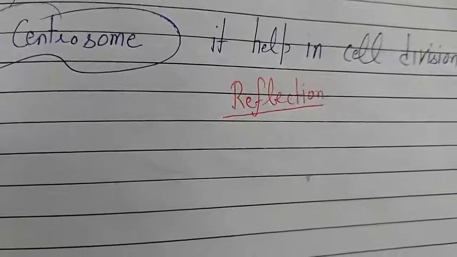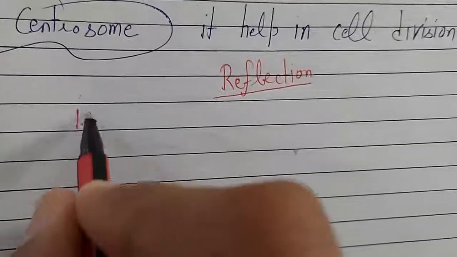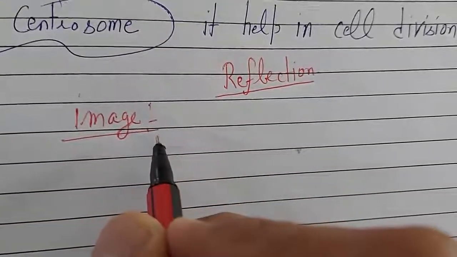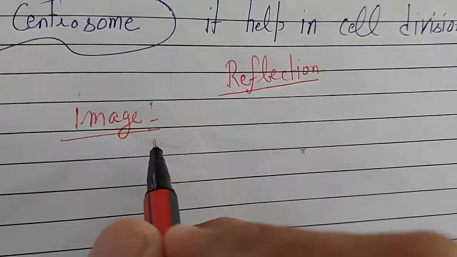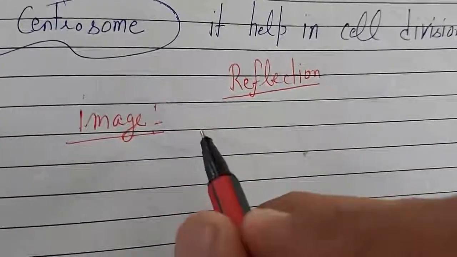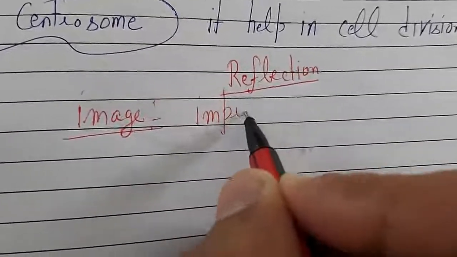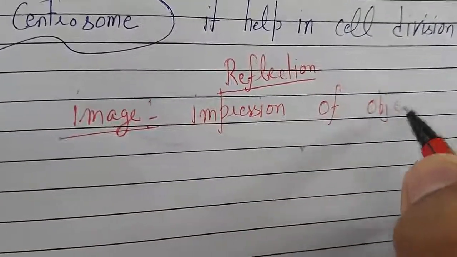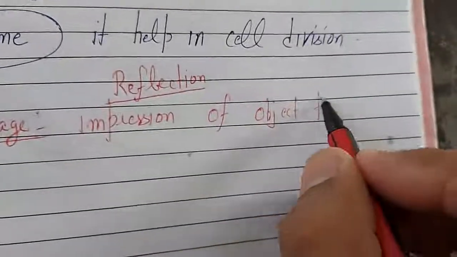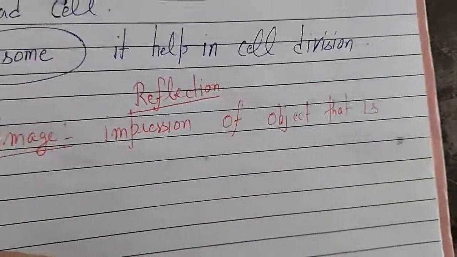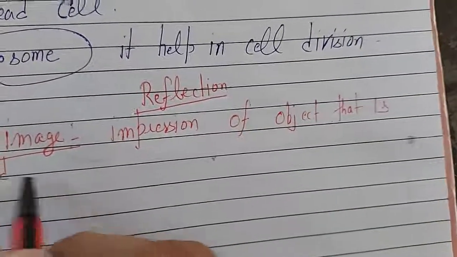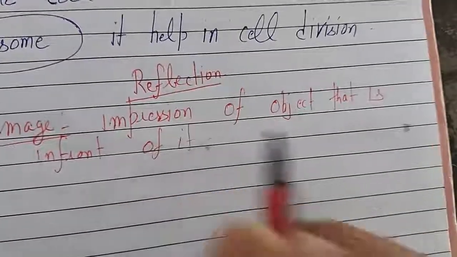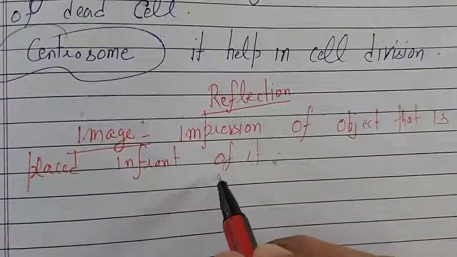And next, we will study the concept of image. What is an image? An image is the impression made by a mirror of the object that is placed in front of it. There are two types of images.